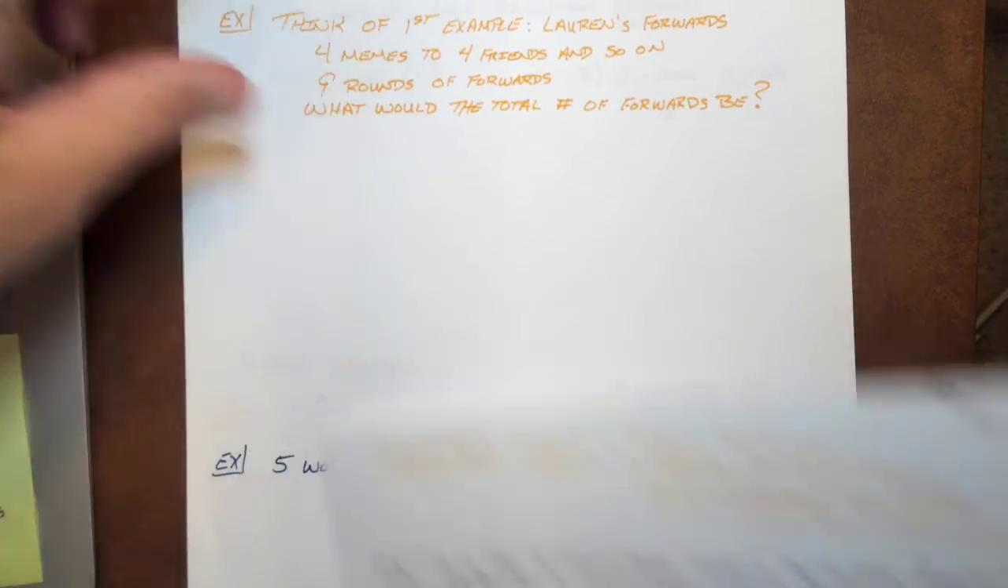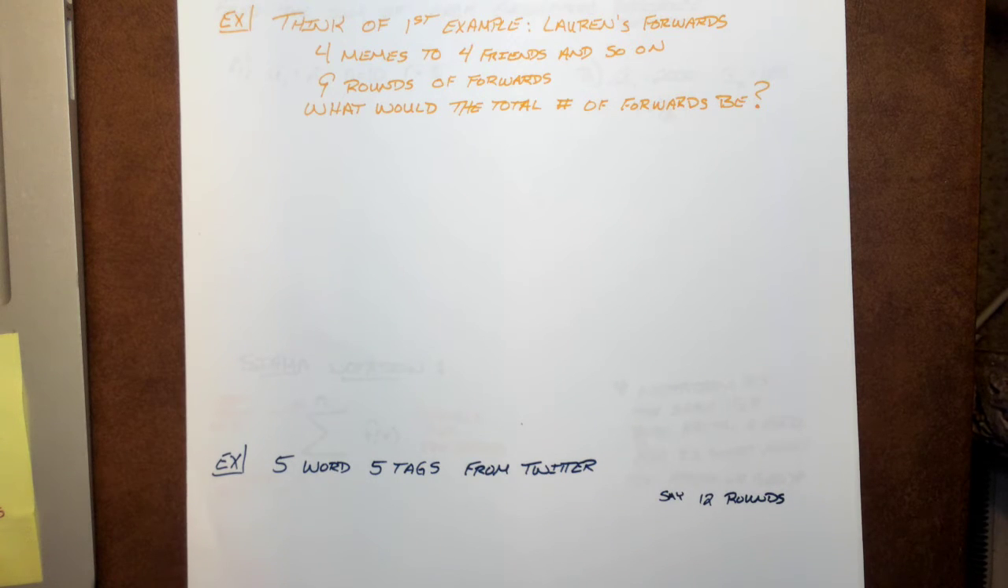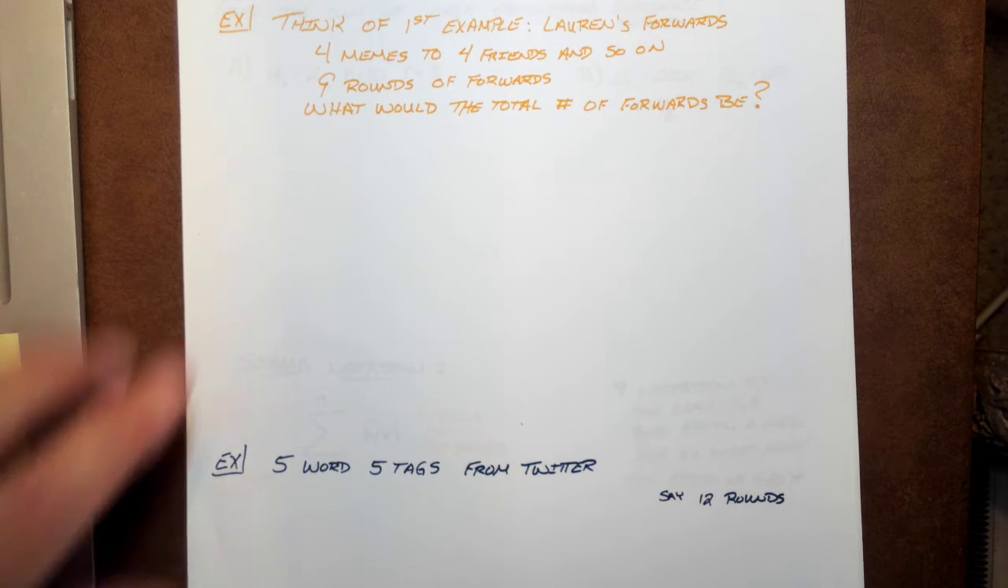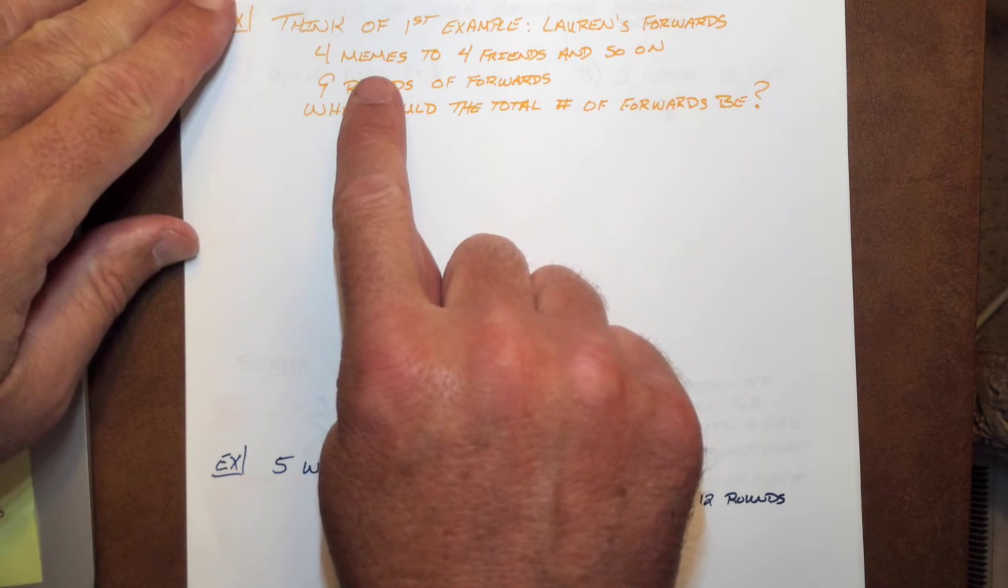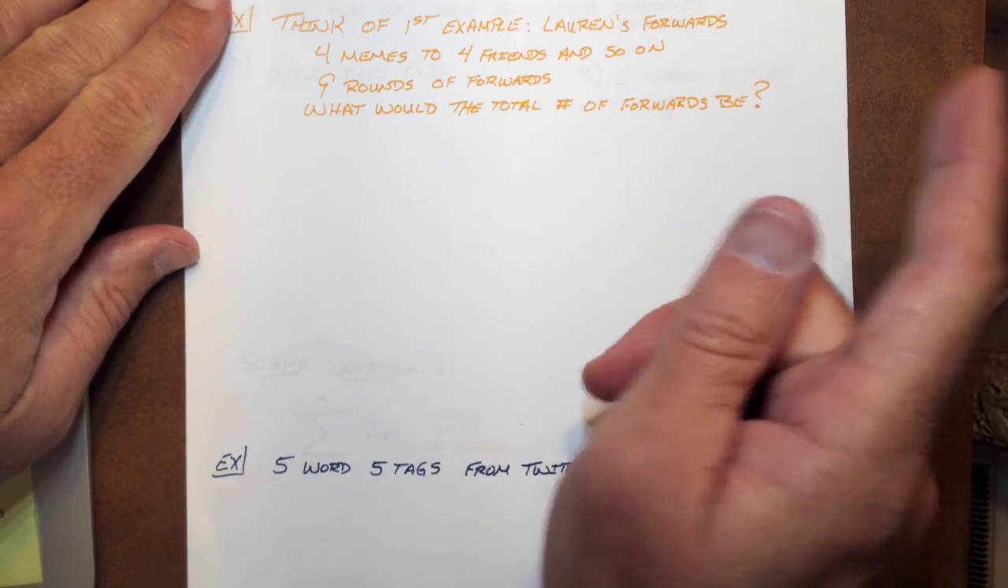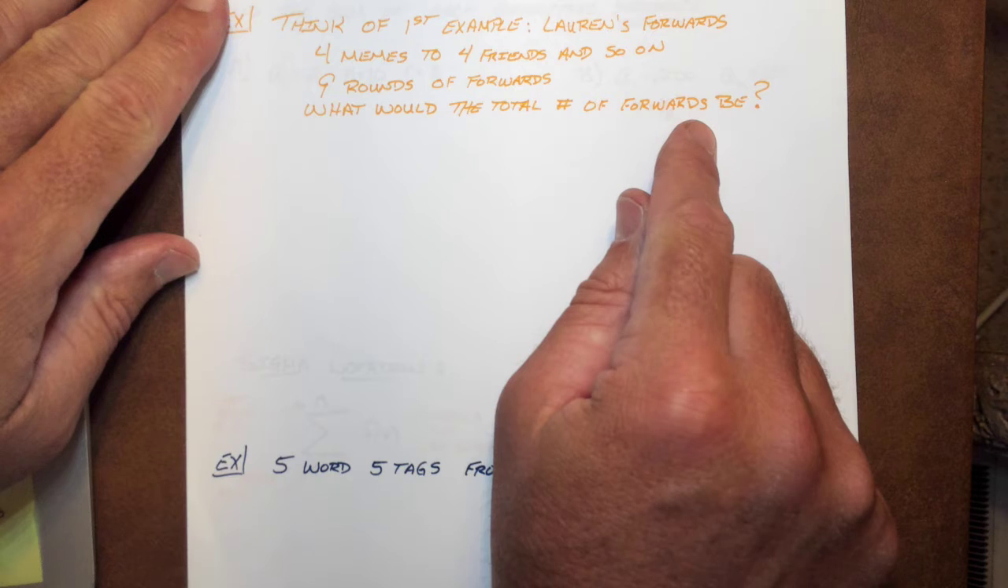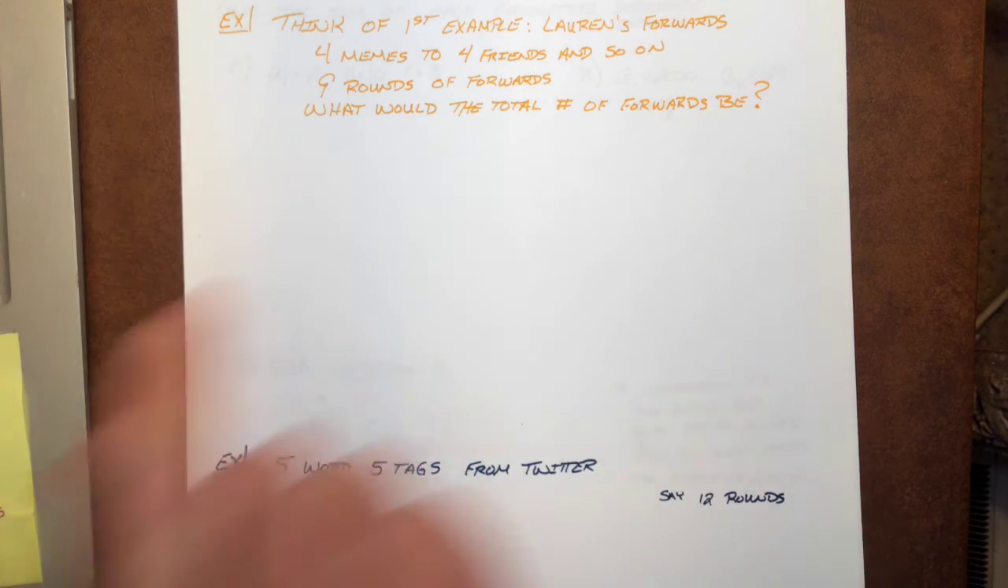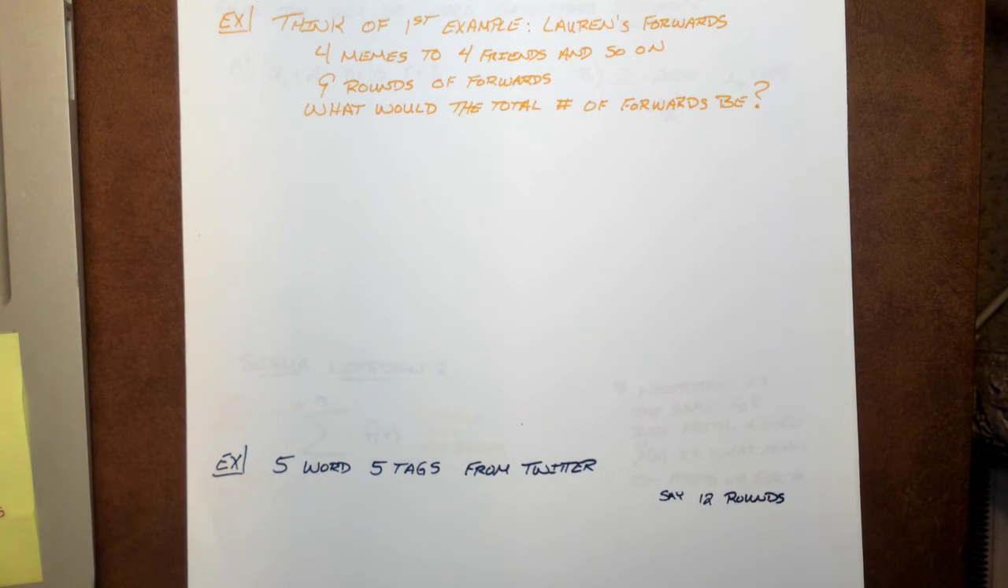Okay, let's go back to our Lauren problem. So she had 4 memes to give out to 4 friends and so on. 9 rounds of the forwards were going on. What will the total number of forwards be? Total number of forwards now, not the total number of people involved. This will be the total number of forwards that were taking place. So you got to pay attention to that just a tad.